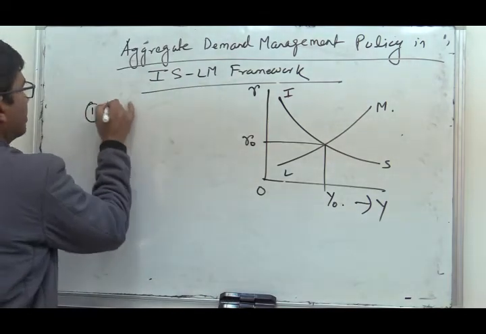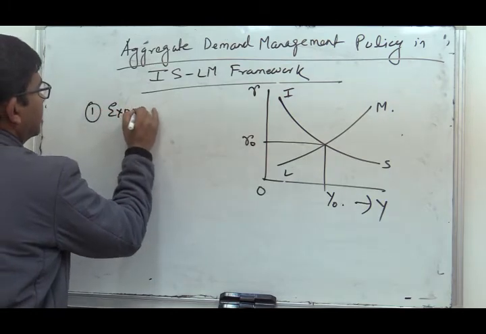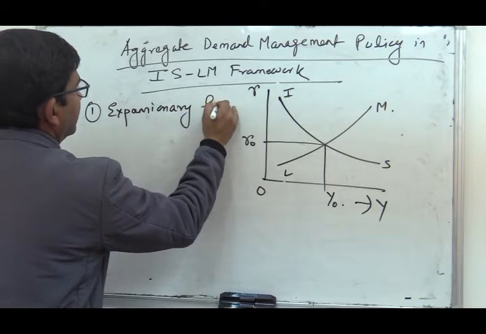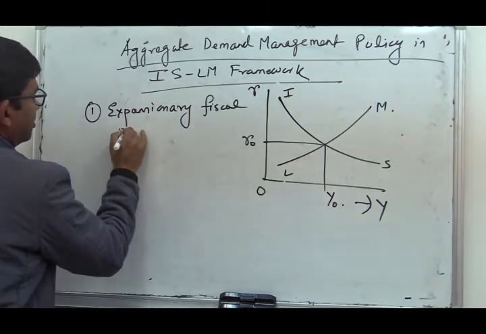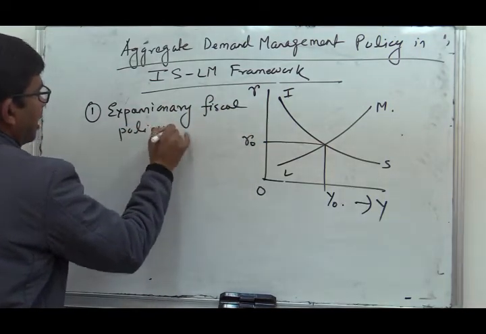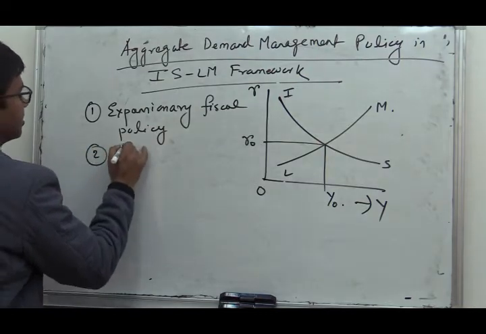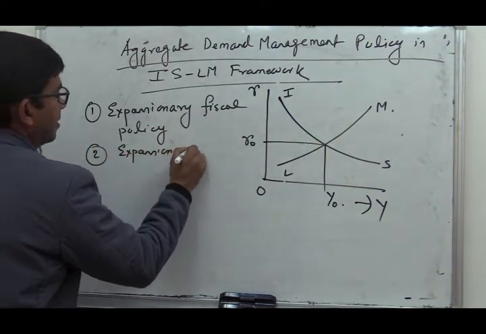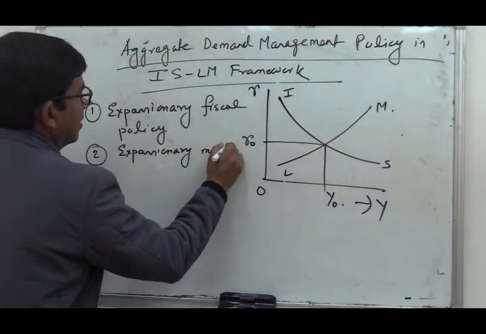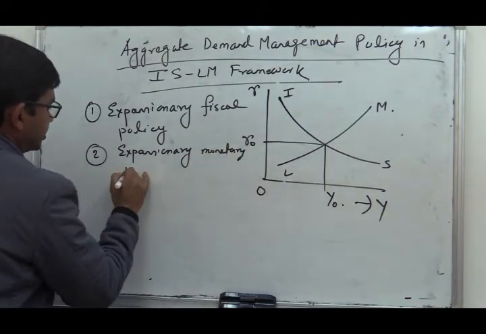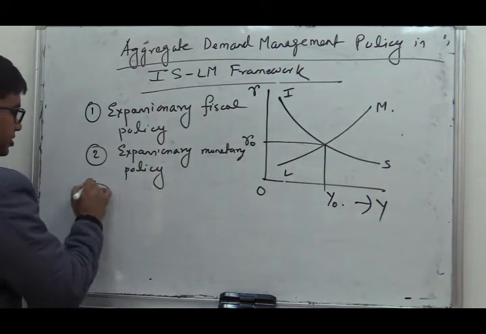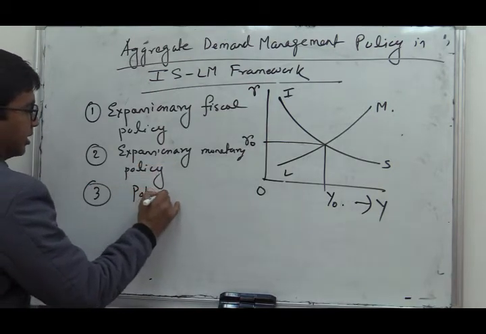So number one we can call expansionary fiscal policy, number two is expansionary monetary policy, and number three is the policy mix.